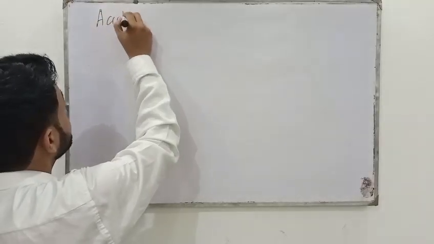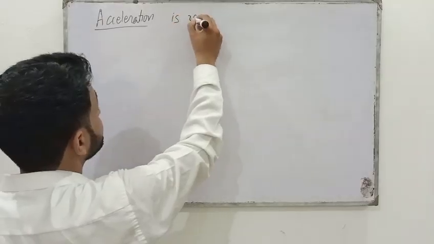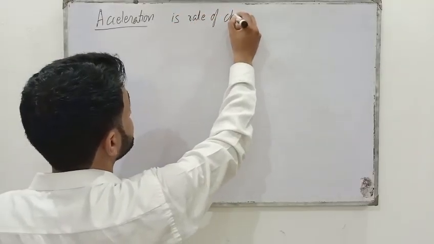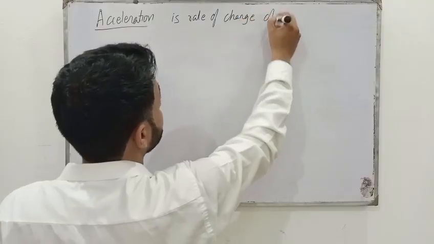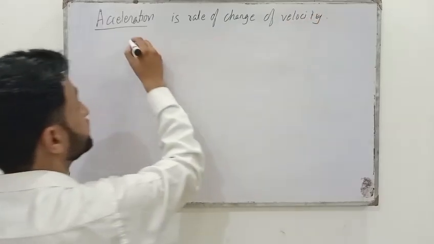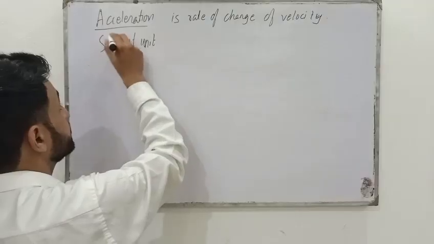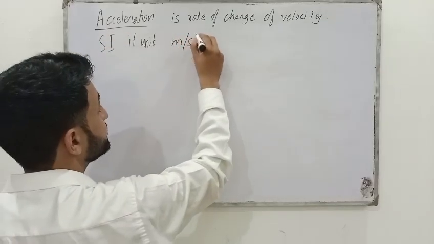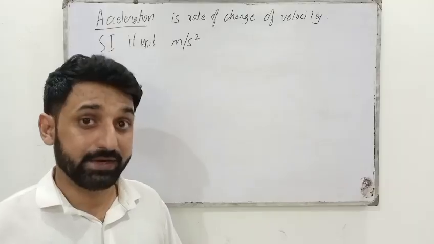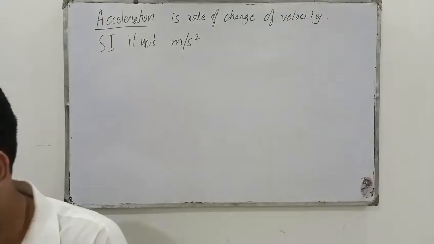Acceleration is rate of change of velocity. Its units, SI units, are meter per second square. So it is also dependent on velocity, so it is a vector quantity. First we will talk about the formula.